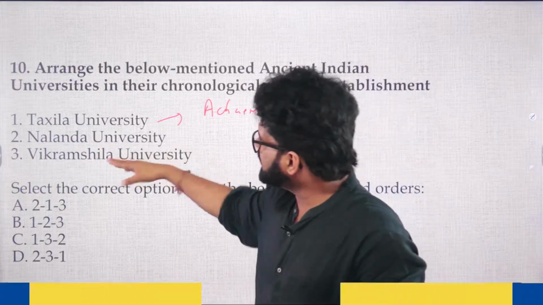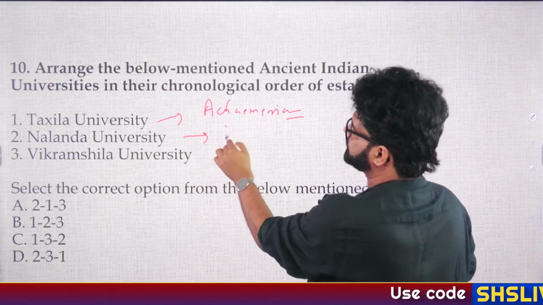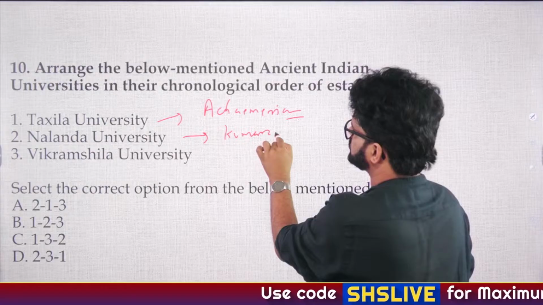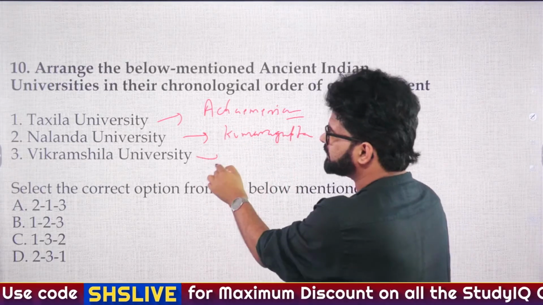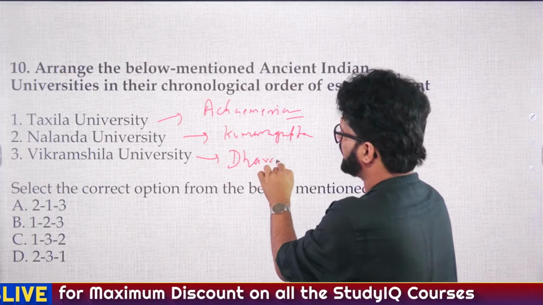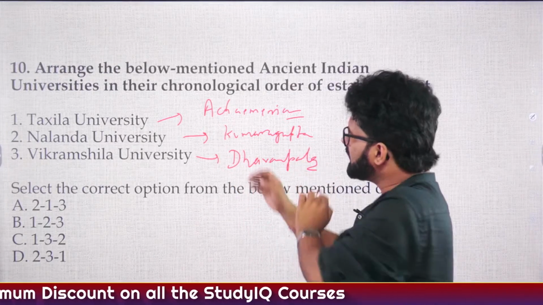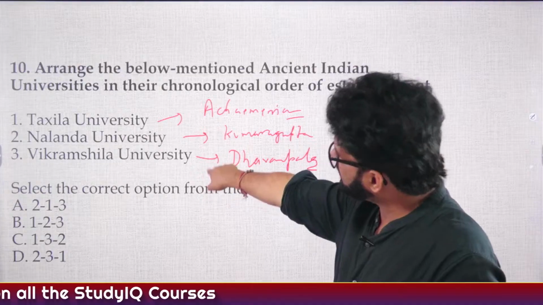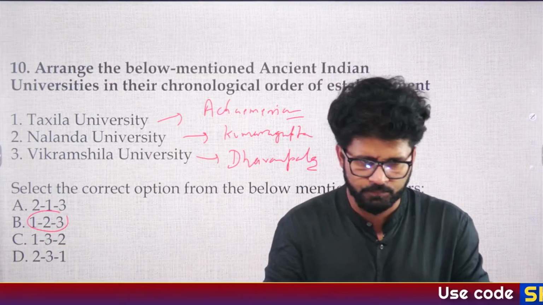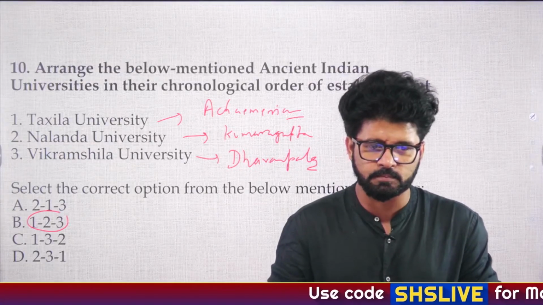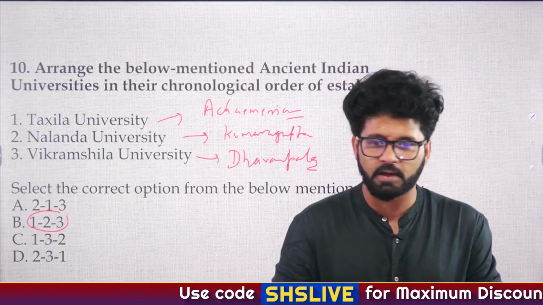And then Nalanda University, Kumaragupta, 5th century AD. Vikramshila University, Dharmapala, after him. So the earliest is Achaemenians, then Nalanda and then Vikramshila, 1, 2, 3, which Dark Umesh Sundaram has given as the answer. Don't get confused, bro.